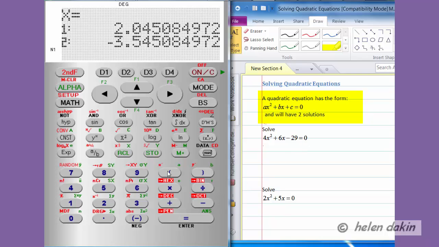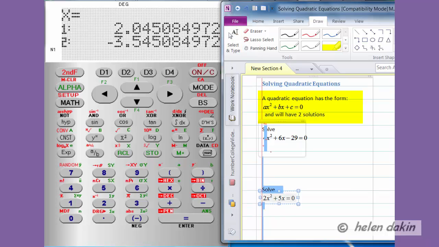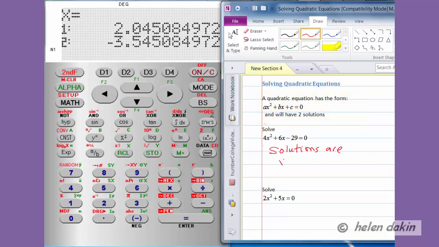And so now we have the two roots, or the two solutions, and so we'll make a note of these. The solutions for this equation are that x is equal to 2.045. Let's round that off to 4 significant digits. And the other solution is that x is equal to negative 3.545. And both of these solutions will satisfy the quadratic equation above.